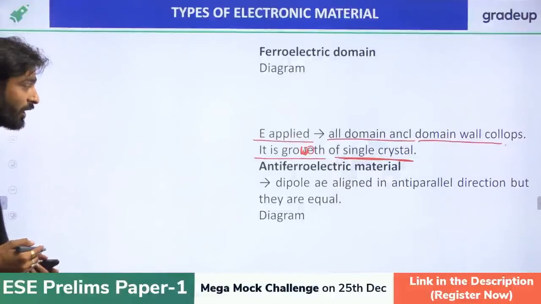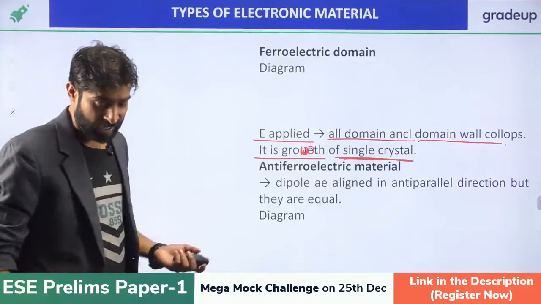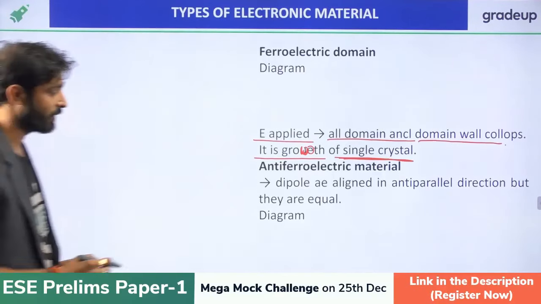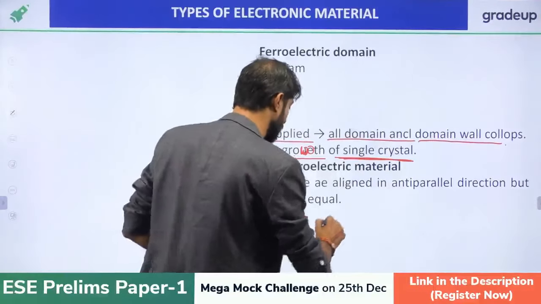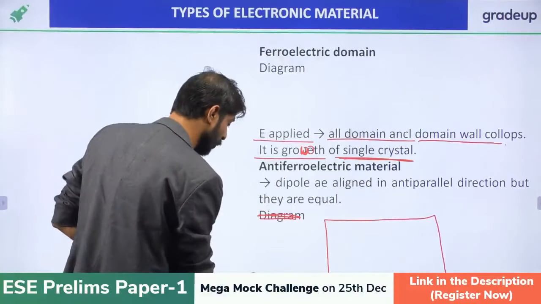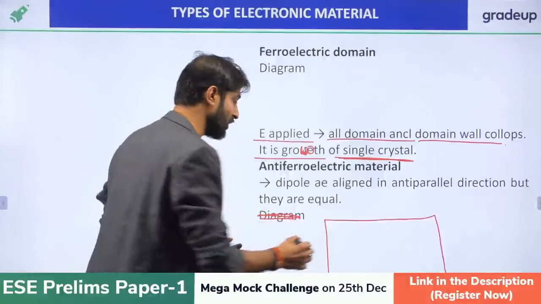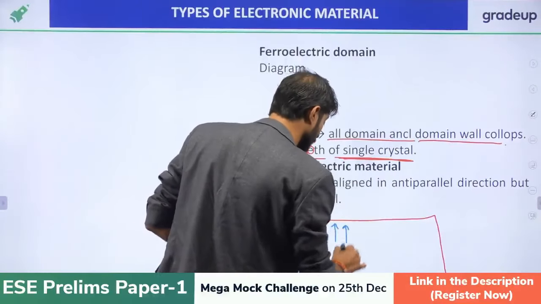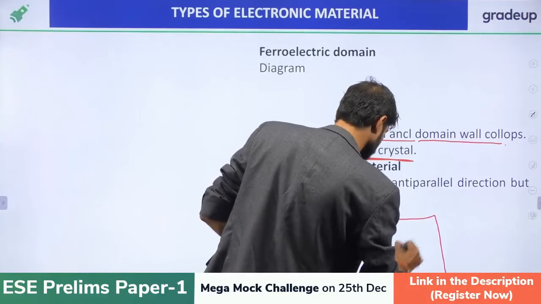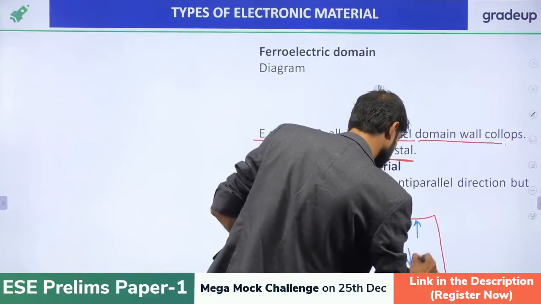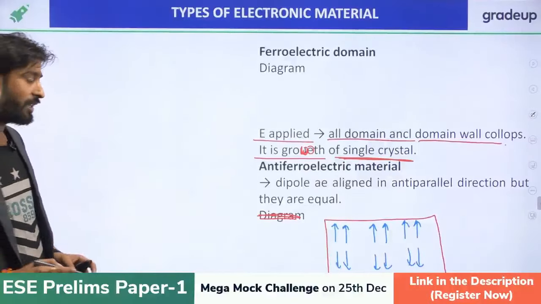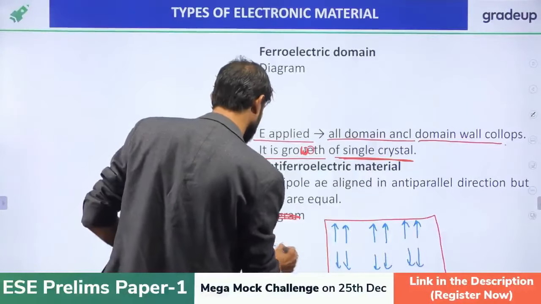Now the second one is the antiferroelectric material. What happens in the antiferroelectric material? The dipoles are aligned in the anti-parallel direction. What do you mean by anti-parallel direction? I am just sketching it. If you want to find the dipole polarization inside this material, it will look like this. If you want to find the net polarization inside the material, it is just 0.